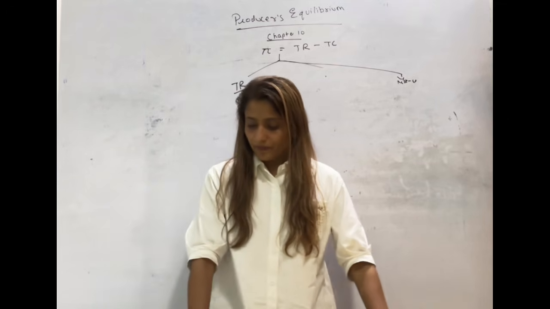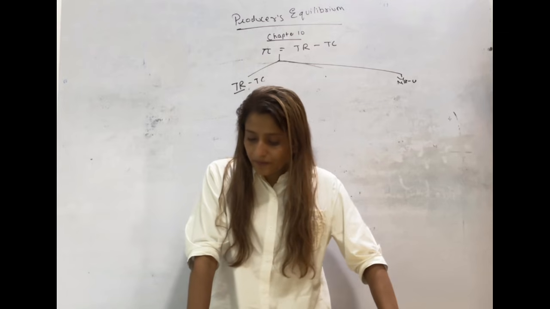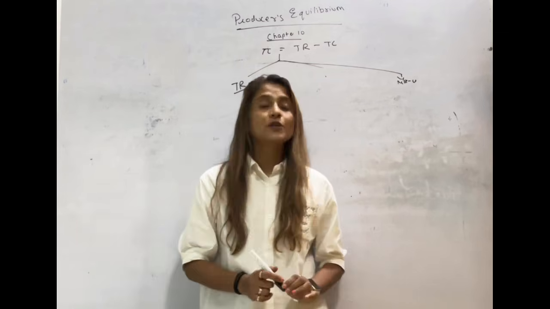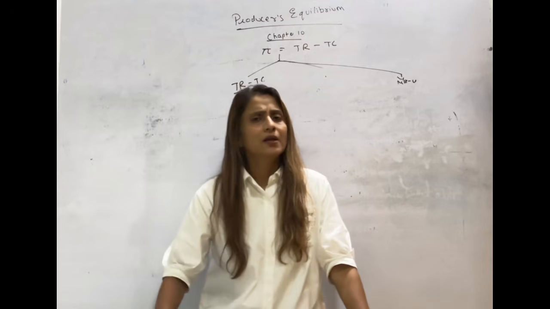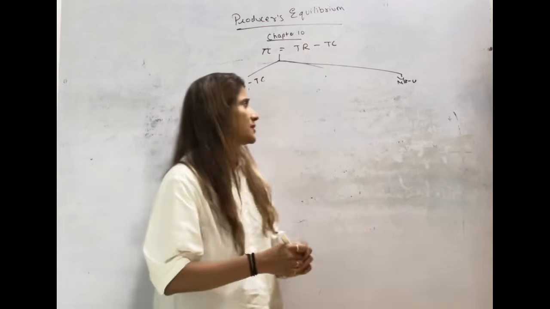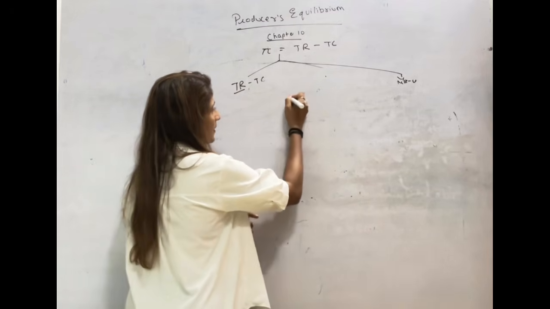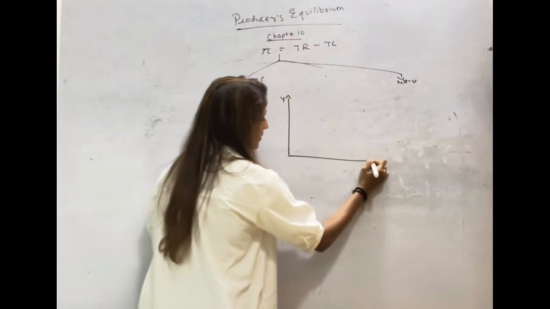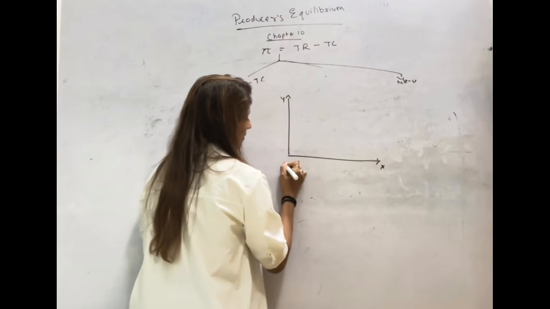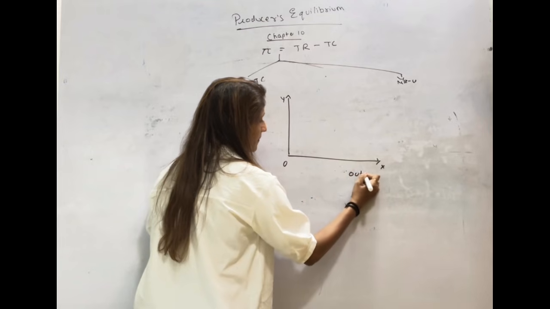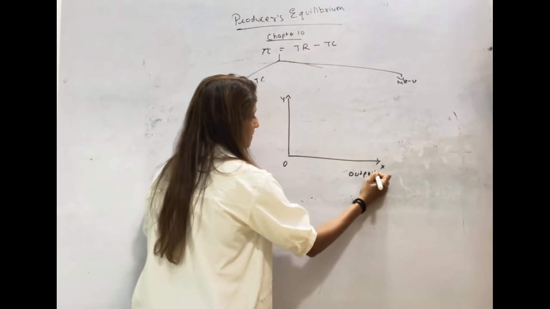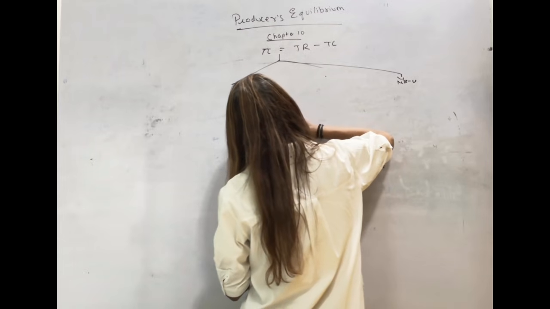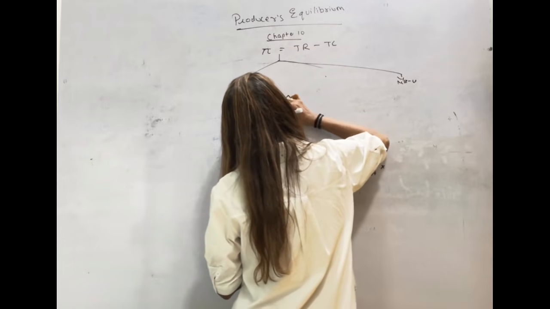Now, first of all, let us discuss 3 rules in this. MR, MC, price.